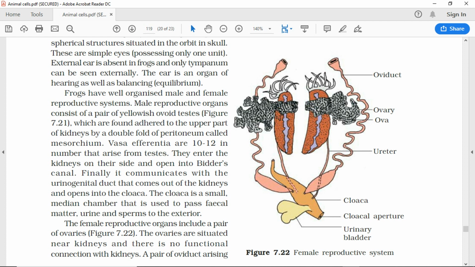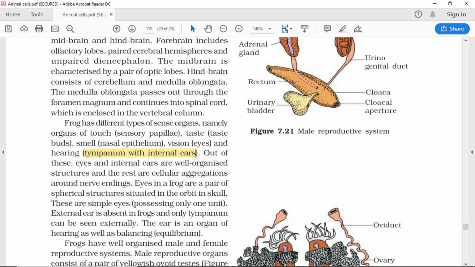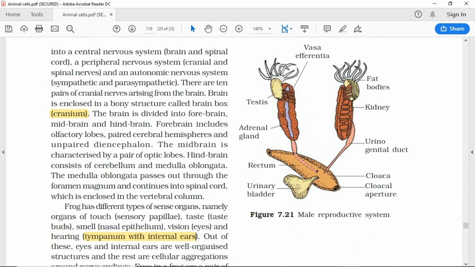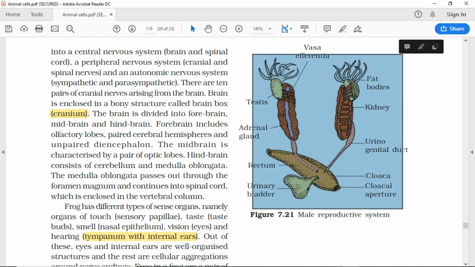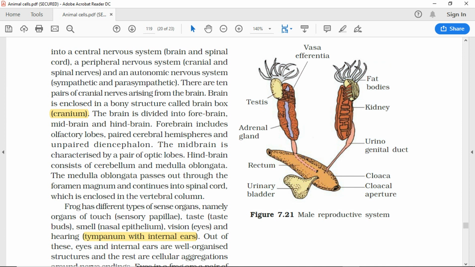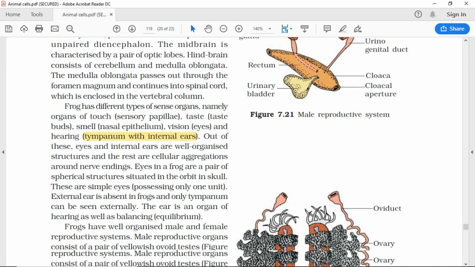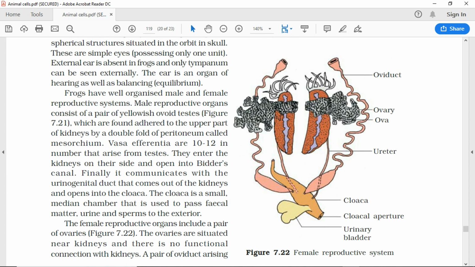Male reproductive organs consist of a pair of yellowish ovoid testes, figure 7.21, which are found adhered to the upper part of kidneys by a double fold of peritoneum called mesorchium. Vasa efferentia are 10 to 12 in number that arise from testes.